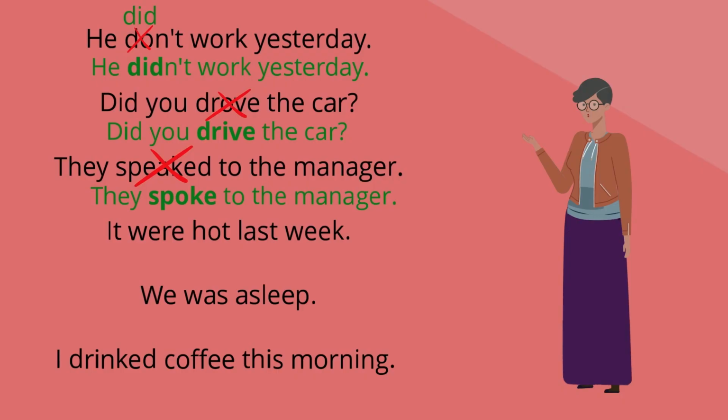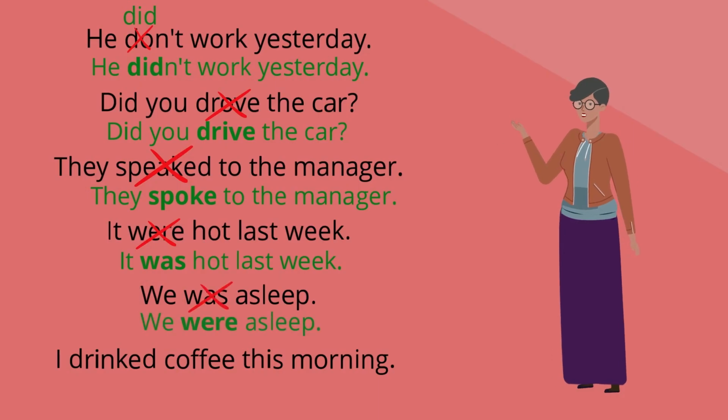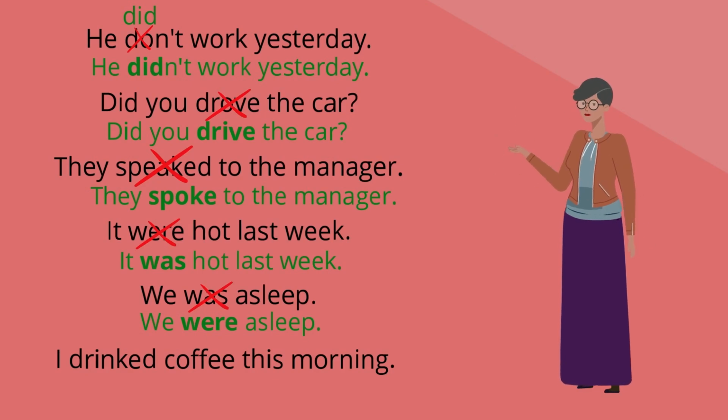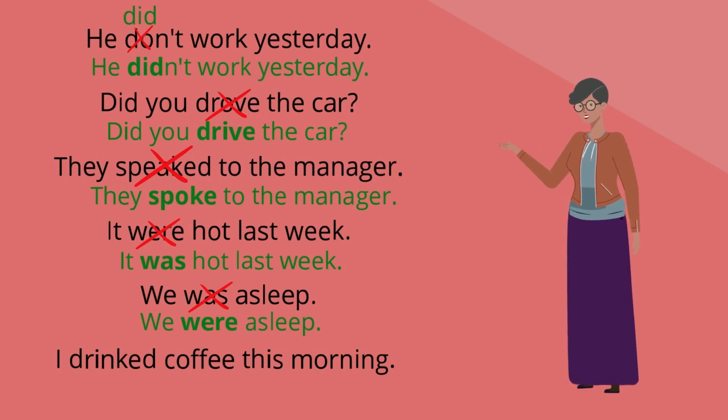When we use the pronoun it, we use was, not were. It was hot last week. When we use the pronoun we, we use were, not was. We were asleep. In the final sentence, we have another irregular verb. The past form of drink is drank, not drinked.